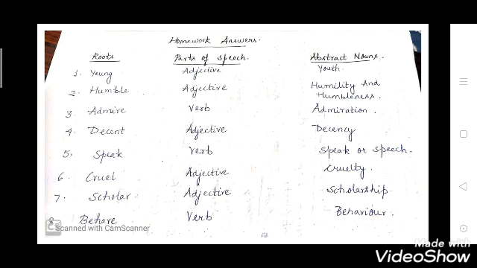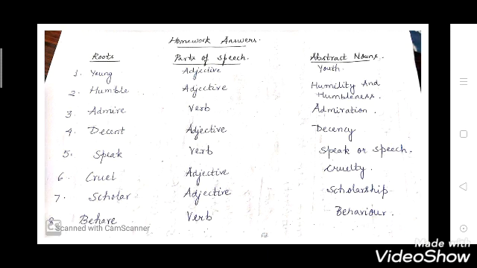And what are abstract nouns? Nouns that cannot be seen, heard, smelled, tasted or felt. They are non-tangible and they have no physical form. They all are abstract nouns. So young, youth. Humble is an adjective. Then you will change it to an abstract noun. Then you will write it like this: humility, or you can say humbleness. Both are right. Now the third one, admire, verb, admiration.